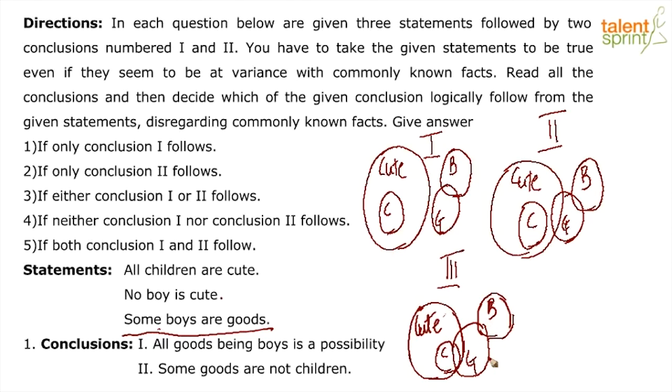Now Manish, addressing your question of the third diagram, cute being the bigger set, children being a subset, B being a set that has nothing to do with overlapping of these two sets. Now, some boys are goods. The subset good, we know that some boys are goods is represented by this. But there is also another part to goods. Goods can also be cute and goods can also be children. That is the possibility that we have explained with diagram 3.